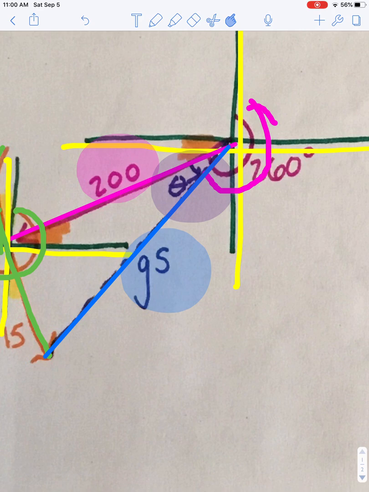So I was trying to go all the way to my pink line, but what happened? My wind pushed me backwards. So what will I do with that 260 and the theta I found? Subtract.